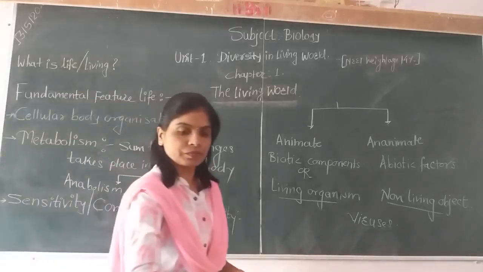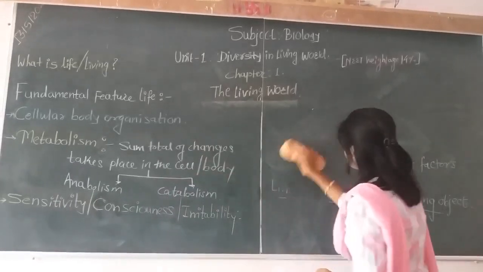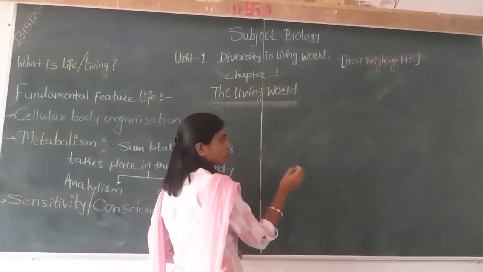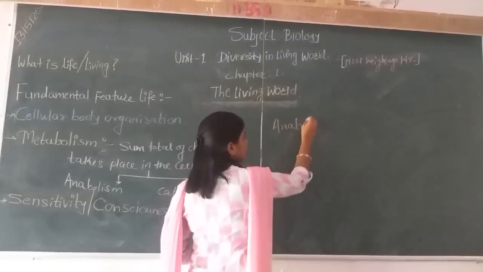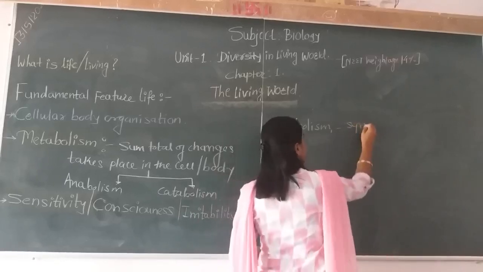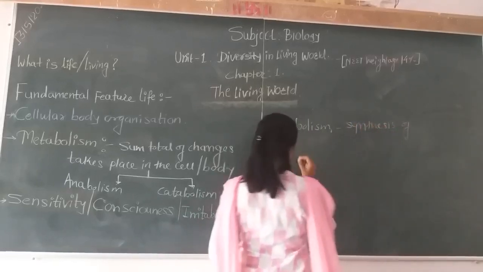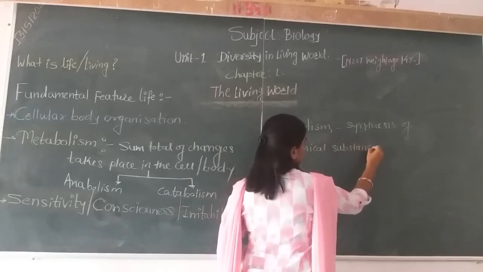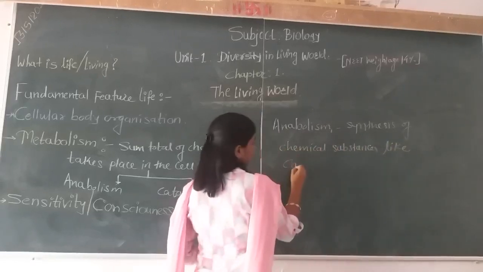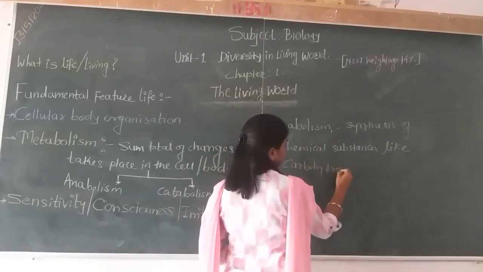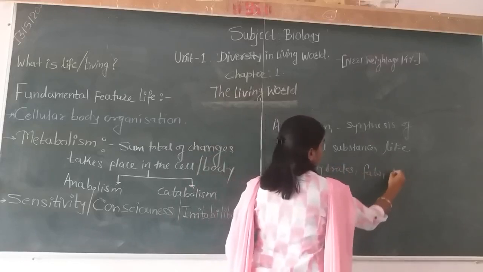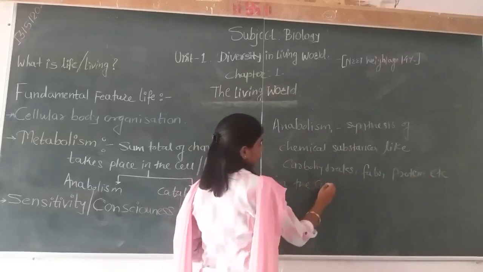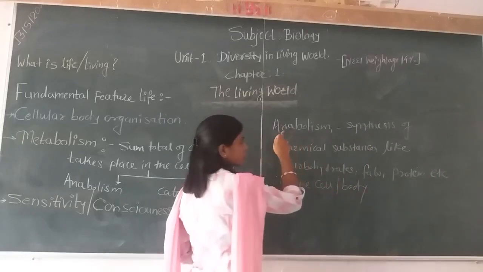What is meant by anabolism? When different chemicals are synthesized in the cell of the body, it is called anabolism. The synthesis of chemical substances like carbohydrates, fats, proteins, etc. in the cell or the body is called anabolism.